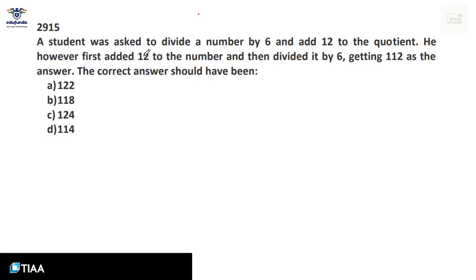A student was asked to divide a number by 6. Let the number be n. He was asked to do this and add 12 to the quotient. Whatever he will get, add 12 to it. This is what he was supposed to do. He, however, first added 12 to the number, and then divided it by 6, getting 112 as the answer.